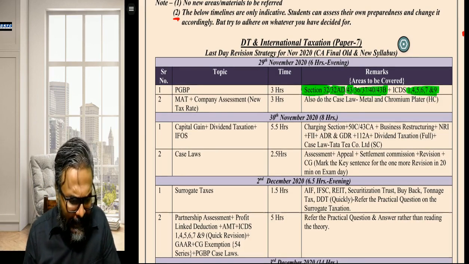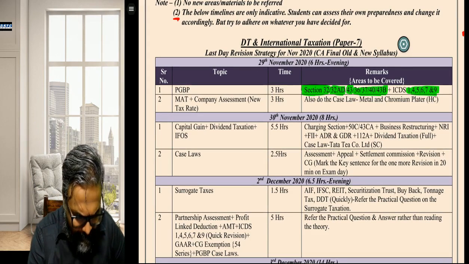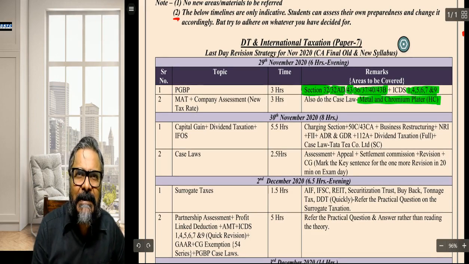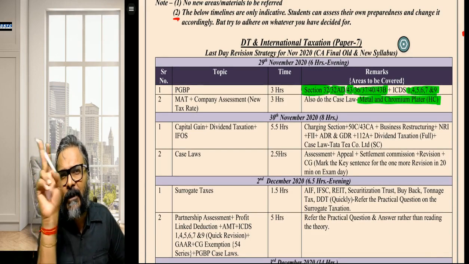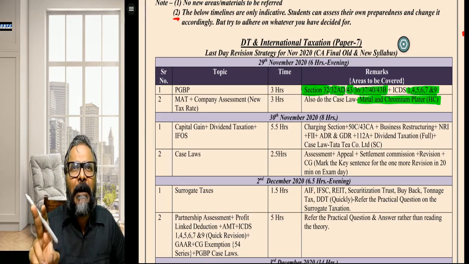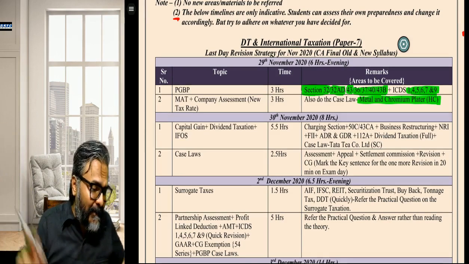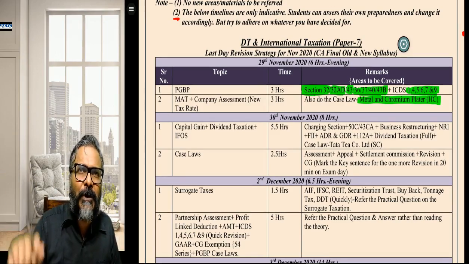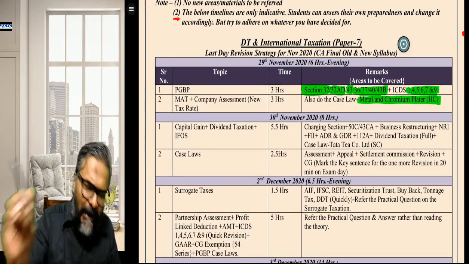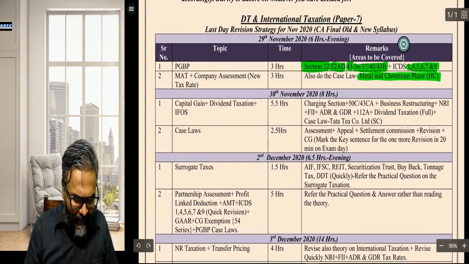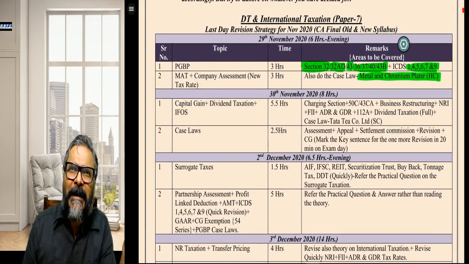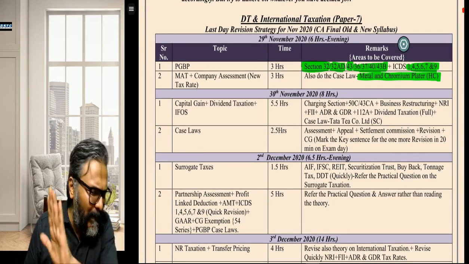And plus one case law, students, I have mentioned the case law. What is the case law? Metal and Chromium Platter. This is the new case law which has come in, in relation to whether the exemption of the capital gains will be available in computing the book profit. To that the answer is yes. Although the judgment is controversial, please don't think right now about the controversial part. You will have to take the exemption, and that is one thing which you have to do in this regard. As far as this PDF is concerned, that would always be there in our Telegram channel. Plus, if not in the Telegram channel, I will let you know the contact number later on.